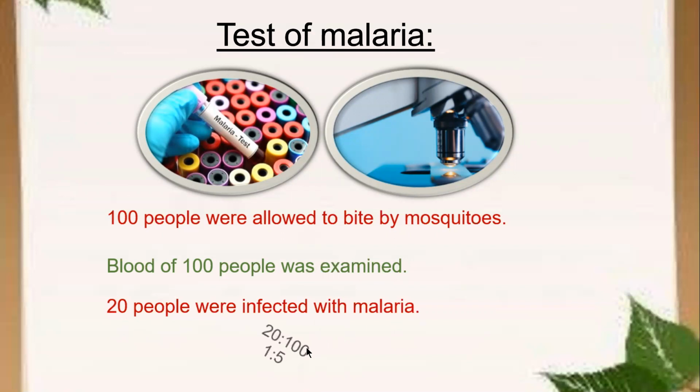We can say that 20 out of 100 people were infected with malaria. So here the ratio is 1 is to 5. And this is the rule of mathematics, and it comes under the heading of biomathematics, as we are applying mathematics in living organisms.